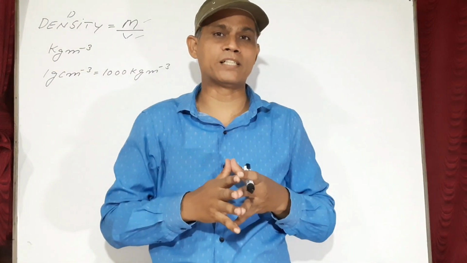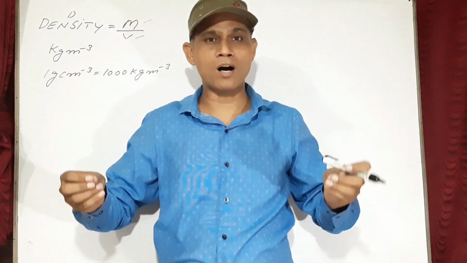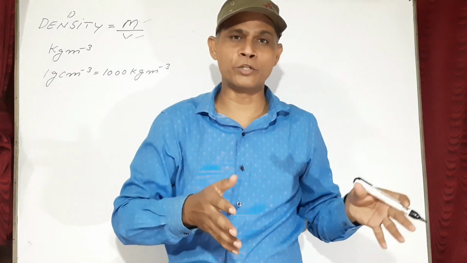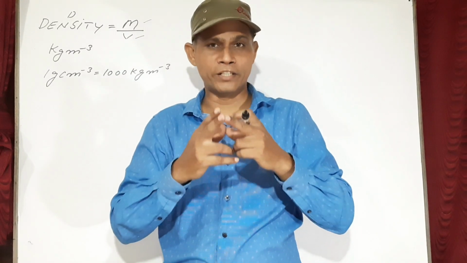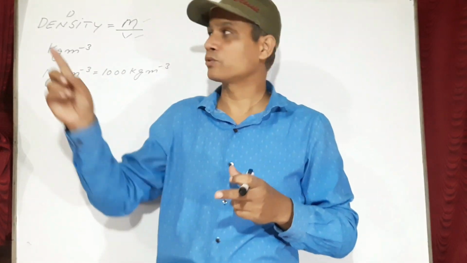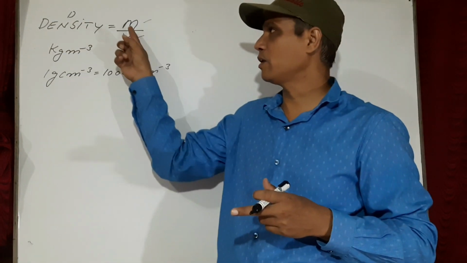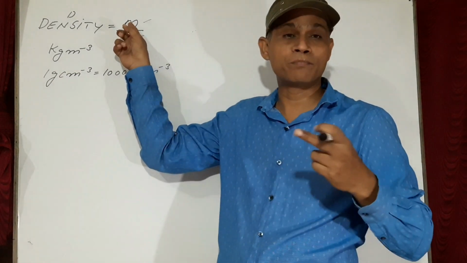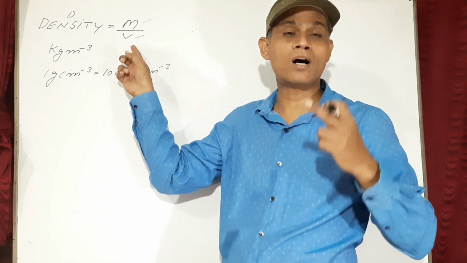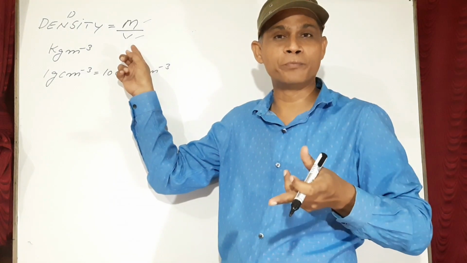What is density? Density is mass per unit volume. It is denoted by the letter D. So D is equal to M upon V, where M is mass, V is volume, mass per unit volume.